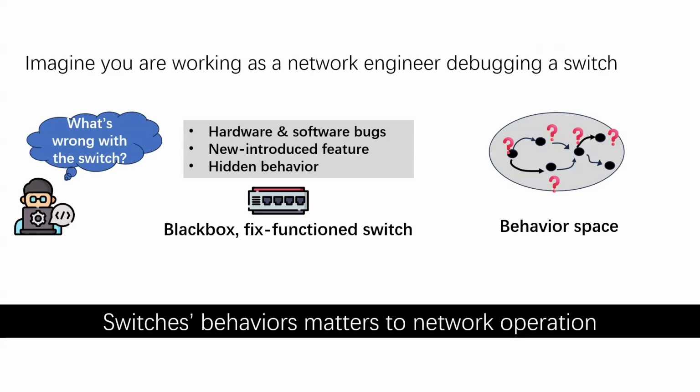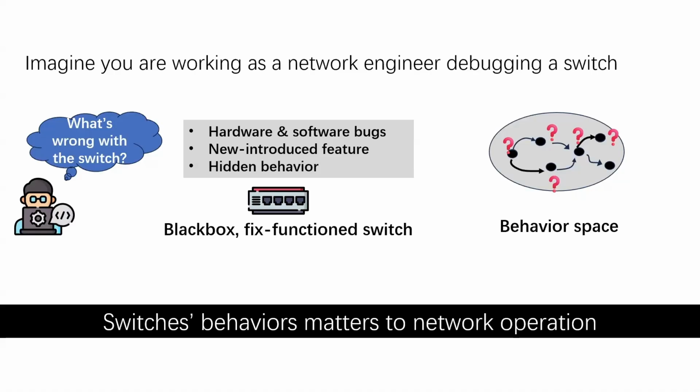Consider a network engineer investigating unexpected behavior in a production switch. The cause may be a hardware or software bug, a recently introduced feature, or an interaction omitted from the menu. From the operator's perspective, a fixed function switch is a black box. We can install control plane rules, send an ingress packet, and observe the results. But the internal decision process remains hidden.